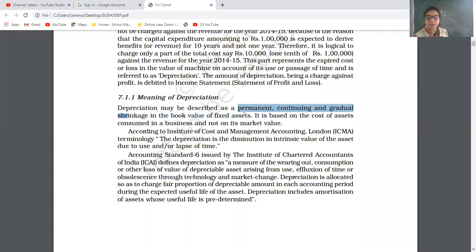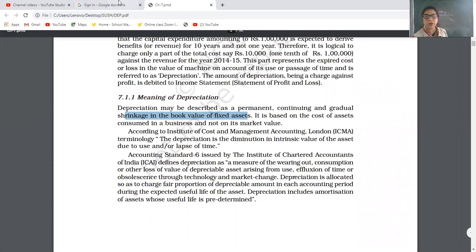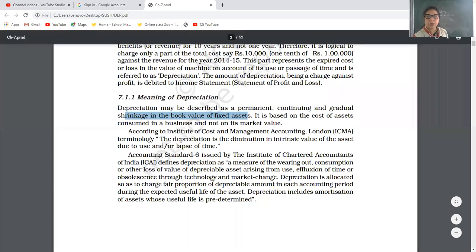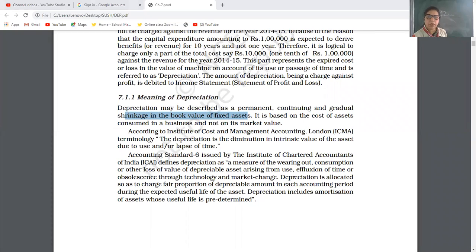Okay. Gradual means by passing of time. Gradual means that it is reducing one by one. See, I am going to show you. First point, permanent.